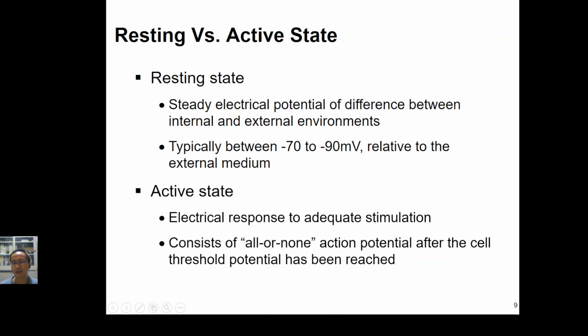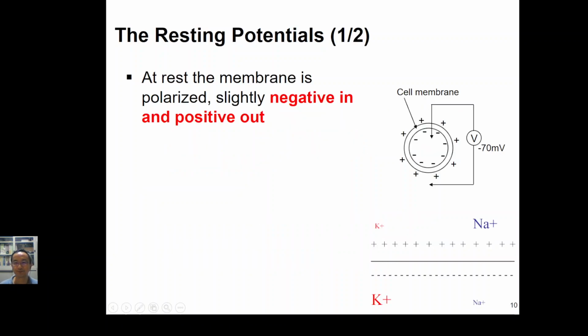The threshold is normally at about minus 50 millivolts. Once the action potential passes through minus 55 millivolts, it will continue to generate the action potential. It will not stop. But if the action potential cannot reach minus 55 millivolts, it means that the action potential will not be generated for the excitable cell.